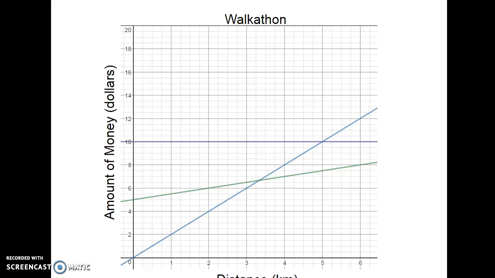Finally, looking at Leanne's graph, hers is probably the most unique that we've seen so far. Hers is just a straight, flat line, because she's not getting any more money no matter how much she walks. She always collects the same amount of money. So her graph is flat.